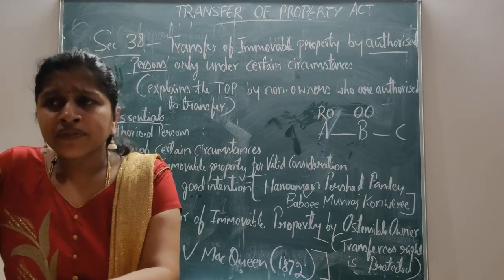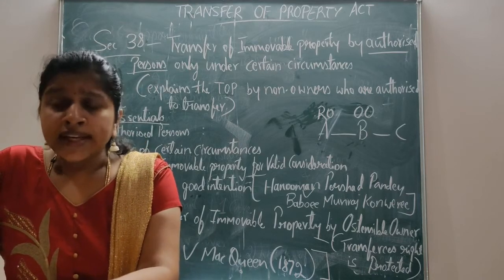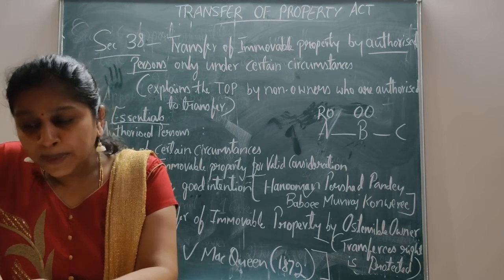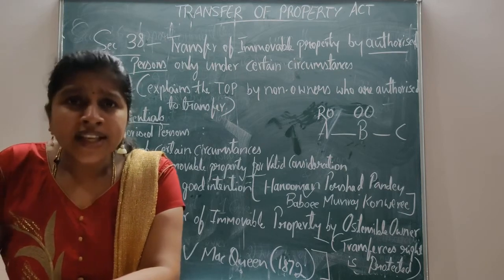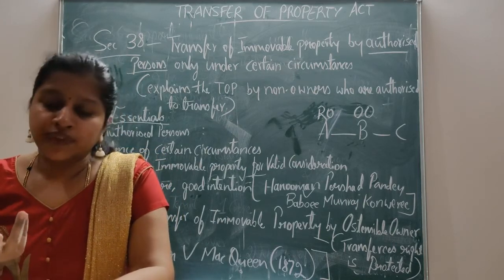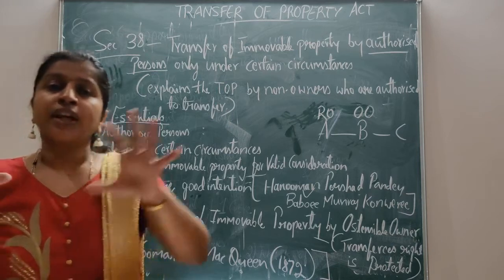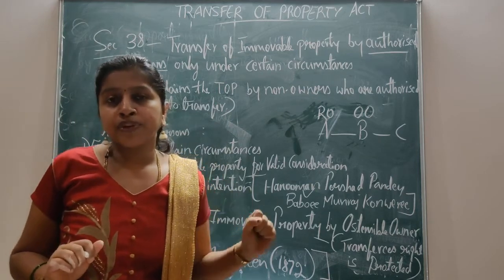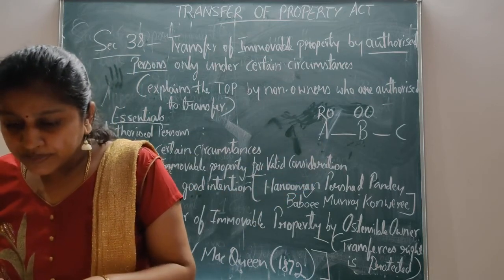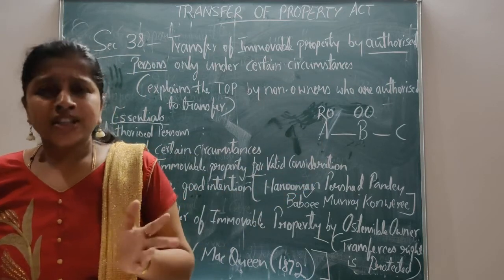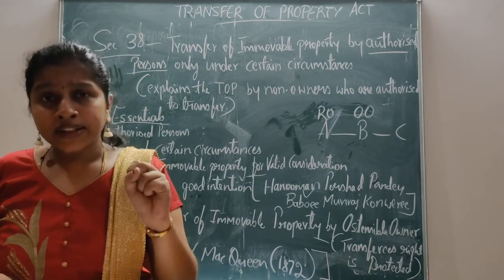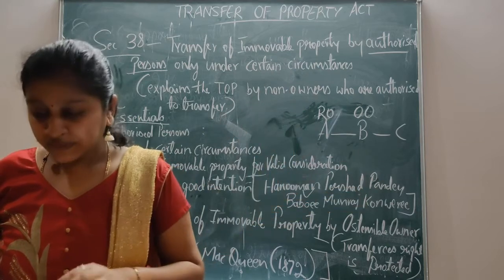Under section 41, the burden of proof lies on the transferee. That is, the burden of proof is upon the transferee to show that he is a purchaser in good faith, without the knowledge of the real status of the title. This is the burden of proving by the transferee who purchased the property. If all these above essentials are fulfilled, then the law is going to protect the transferee under section 41.